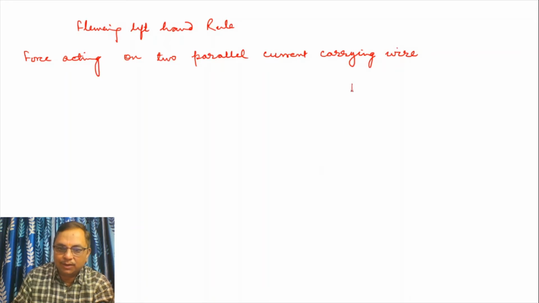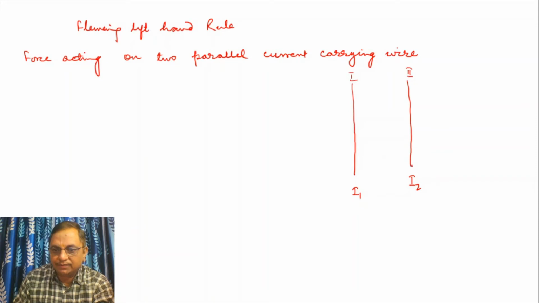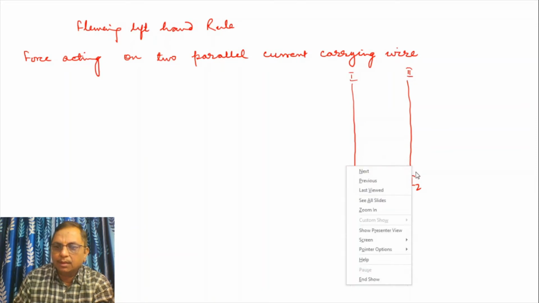Right here you have two wires. Wire number 1, wire number 2. Here the wire 1, here the wire 2. Current flowing in each wire is I1 and here current is I2.